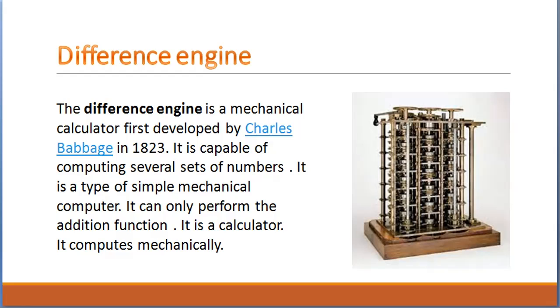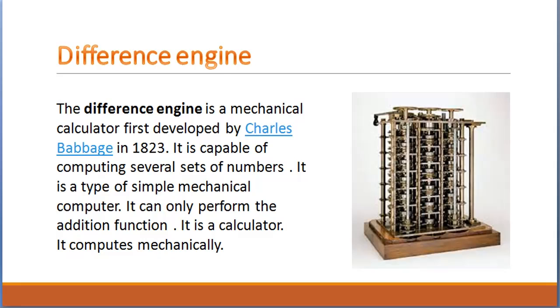It can calculate several sets of numbers. It is a type of simple mechanical computer. It can perform the addition function only. It is a calculator and it calculates mechanically.